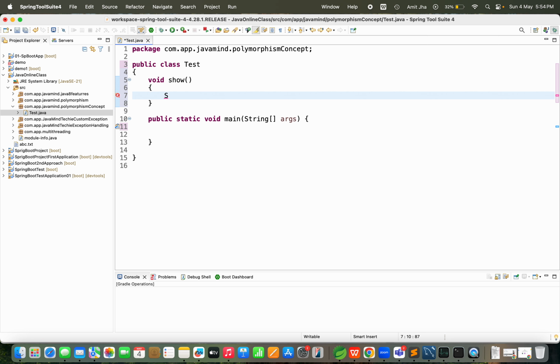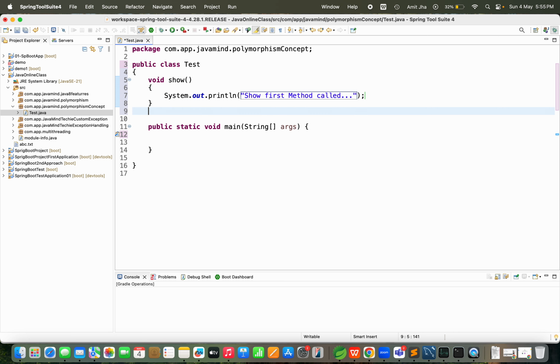Suppose I'm printing something: "first method called". When you call this show method, it will print this result. Now I will replicate the same method once more.